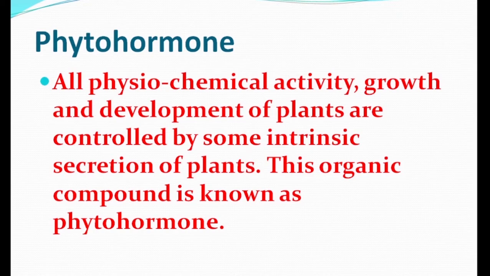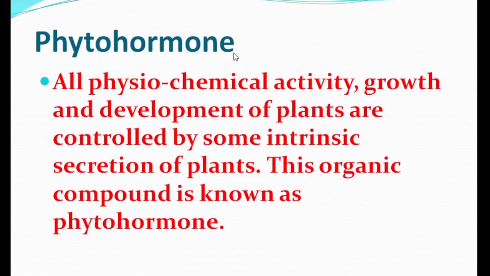Now, what is phytohormone? We know that all physiochemical activity, growth and development of plants are controlled by some intrinsic secretion of plants. This organic compound is known as phytohormone. Different physiological activities of plants, including growth and movement, are performed systematically following some specific order.